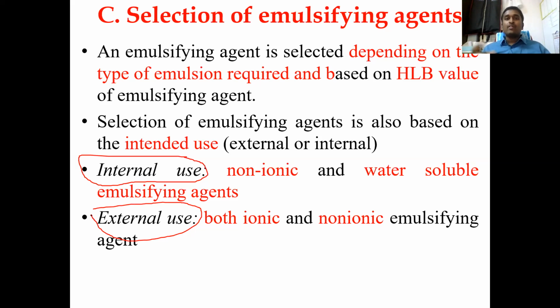Let us say you prepared an emulsion with a cationic surfactant. Now the surfactant will come and bind with the anionic, negatively charged cell, which leads to some kind of toxicity problems. So when you are using it internally, orally, make sure that you use a non-ionic surfactant like polysorbate 80; Tweens and Spans are basically the non-ionic surfactants. But if you are using it externally, you can use either ionic or non-ionic, that is up to your demand. But through the oral route, you should only use non-ionic surfactants because the others will cause some kind of toxicity issues.